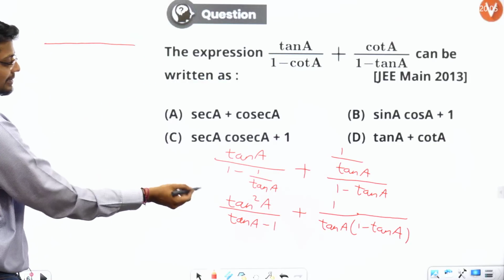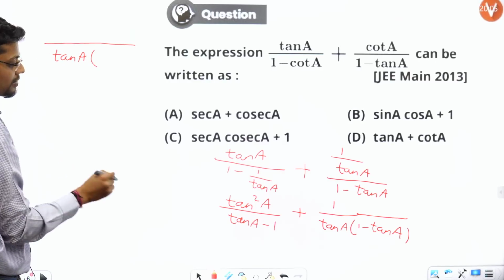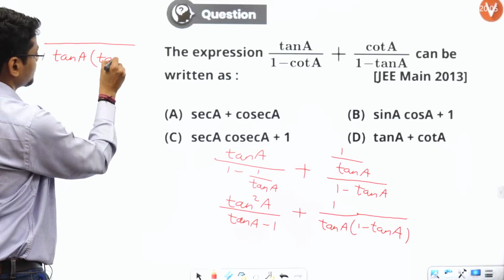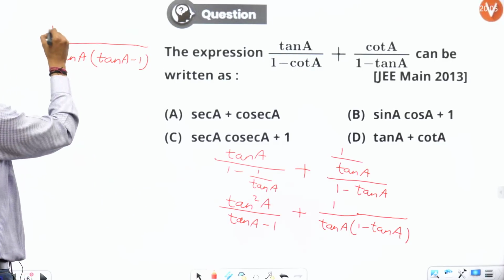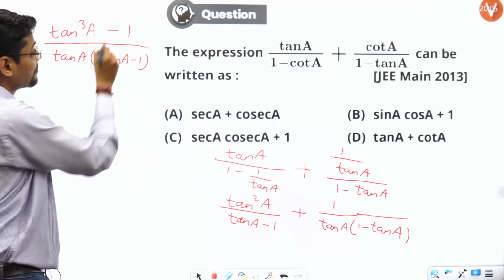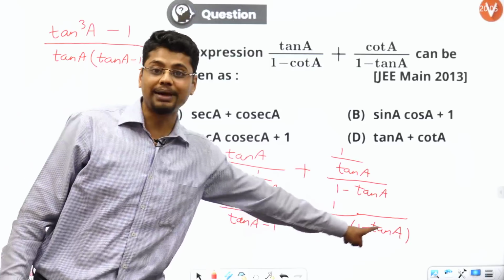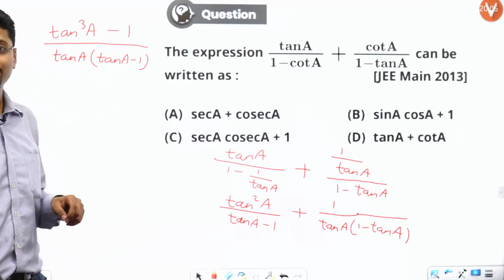The denominator will become tan A minus 1, and here I'll get tan cube A, and the other I'll get minus 1. Why? Because here it is 1 minus tan A, however I am taking tan A minus 1 in my denominator.